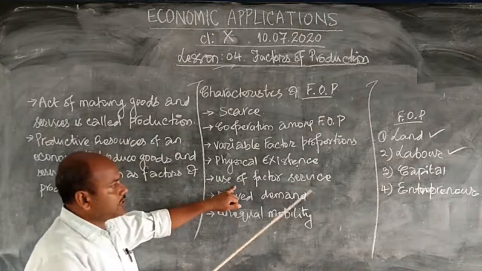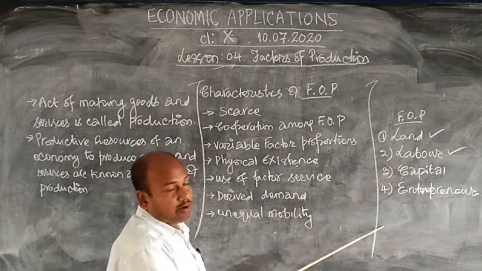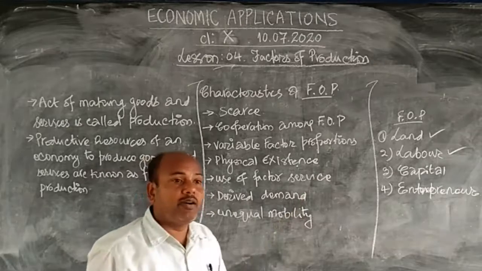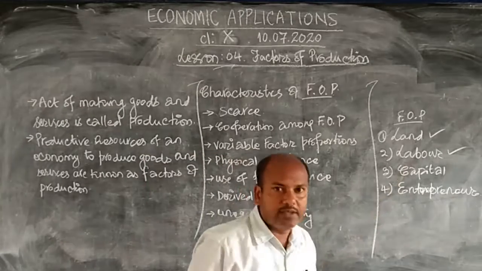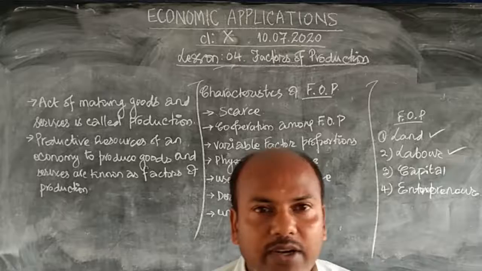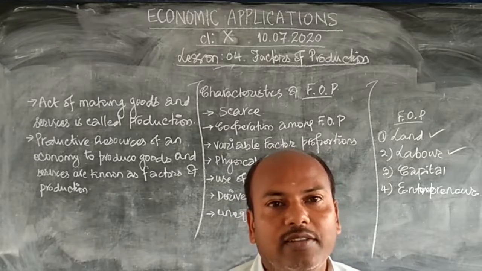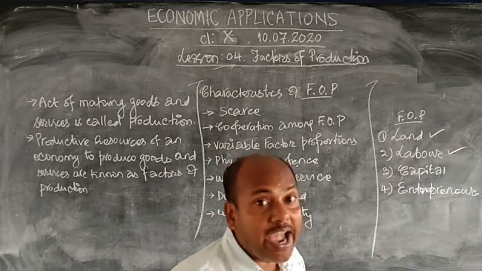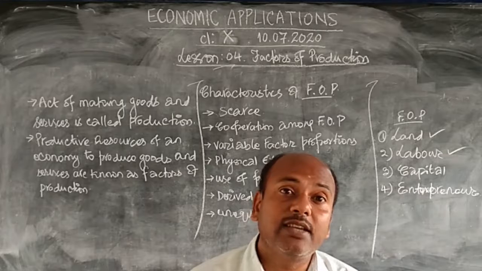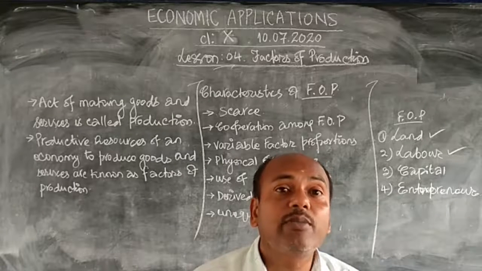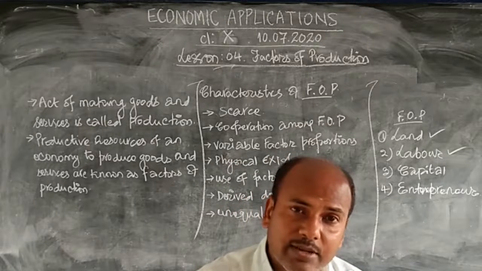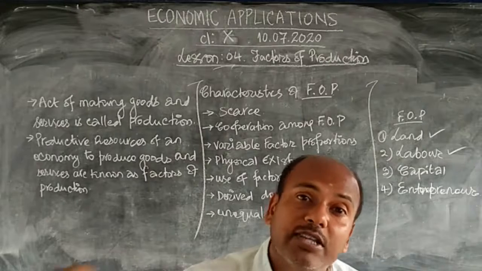Next is use of factor services. These all are important, but what is more important is the service. Say I am a laborer. I may be well built, very strong, very wealthy, very handsome, but if I know no work, then no entrepreneur will like to hire me. So the labor is more important than the laborer. Who that person is, is not important, but what is the ability of that person is more important.